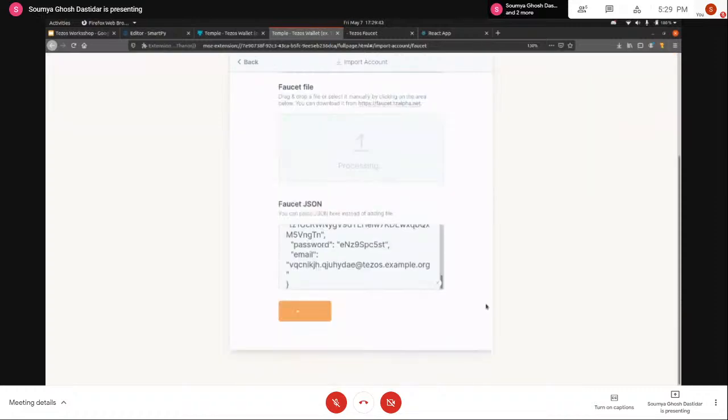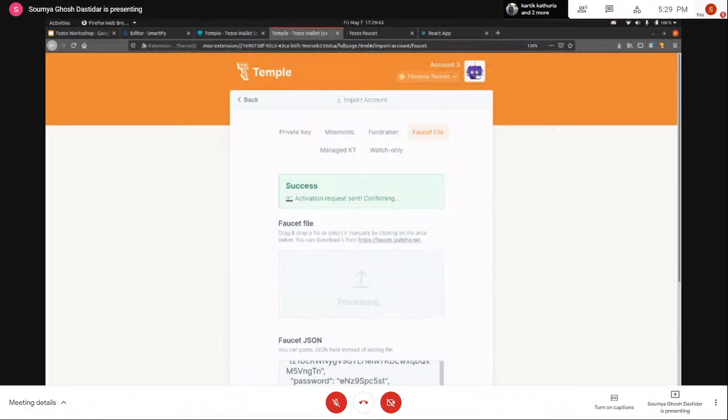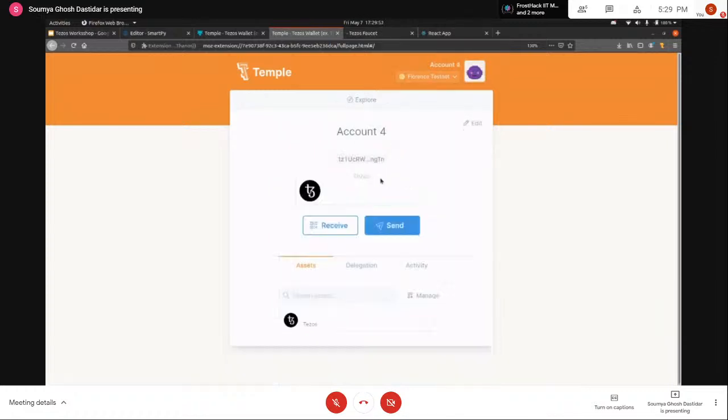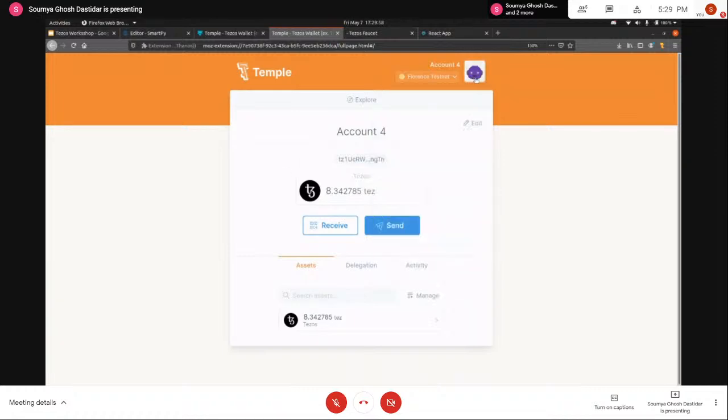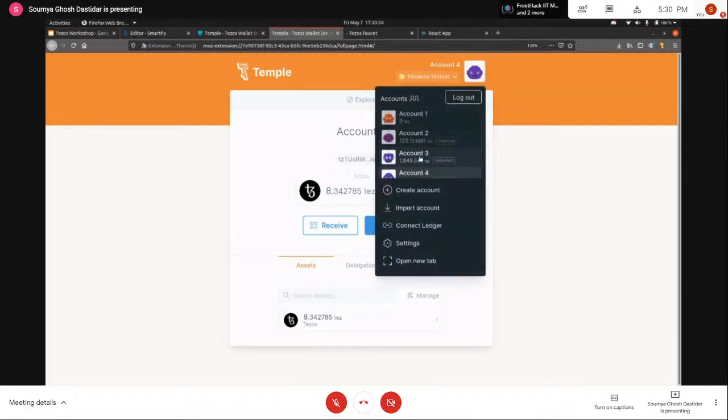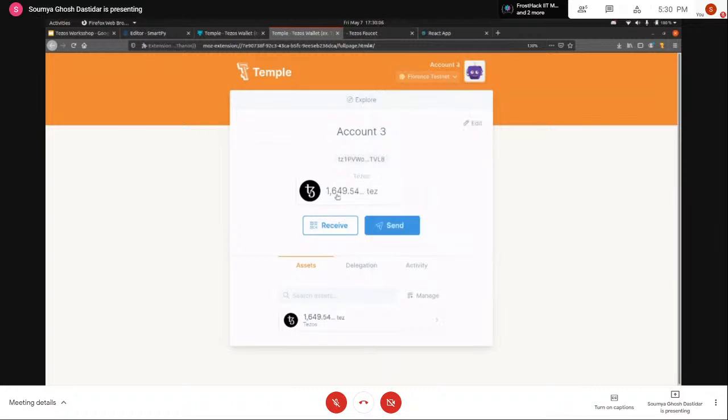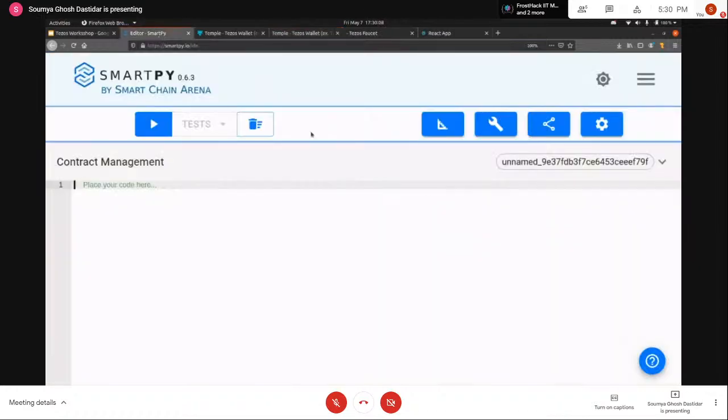So you have to wait a few more seconds, and then your account should be visible here with the testnet balance, right? Here you can see the testnet balance which you have. So yeah, the account is live, as you can see. This is a new account that came up, and this is the testnet assets that you find here. I already have some accounts on the testnet, so I'll be using these for the demo.